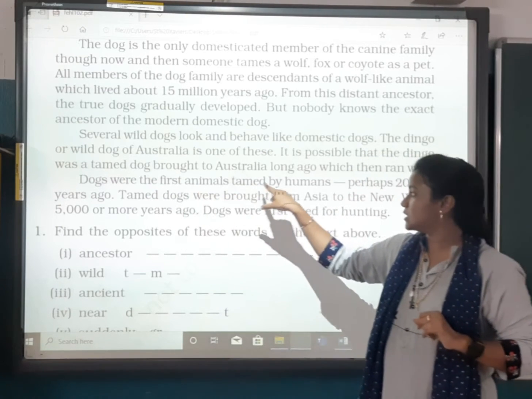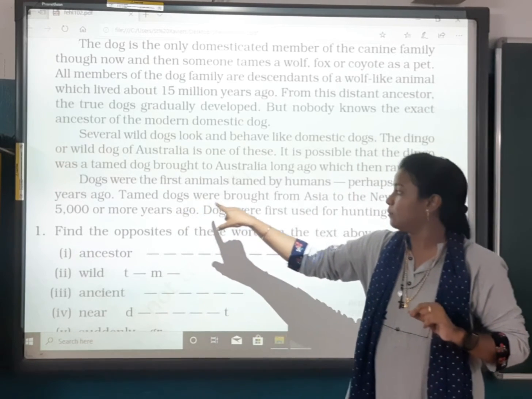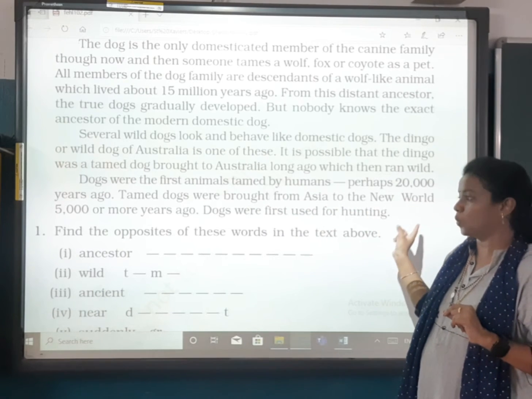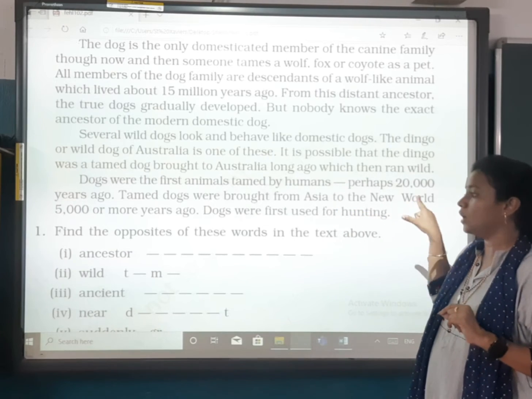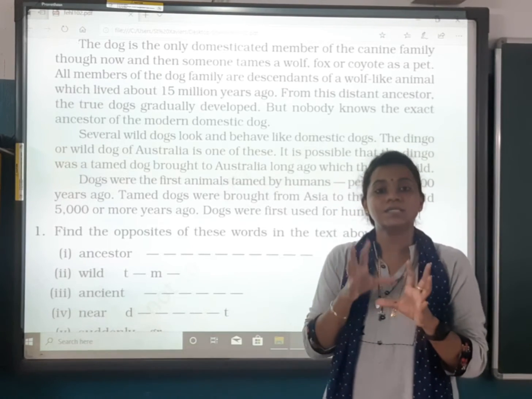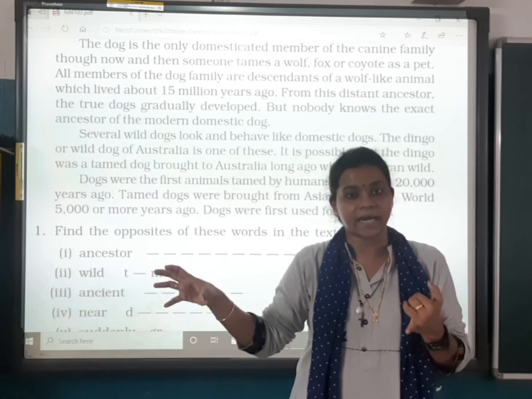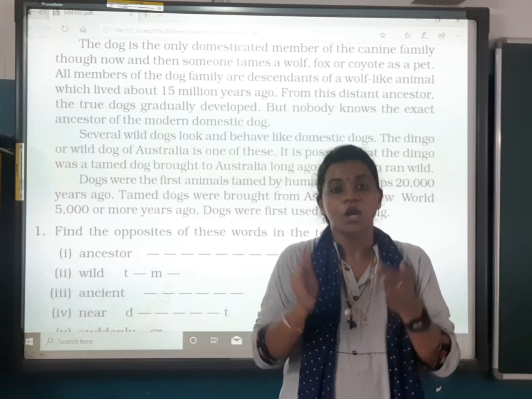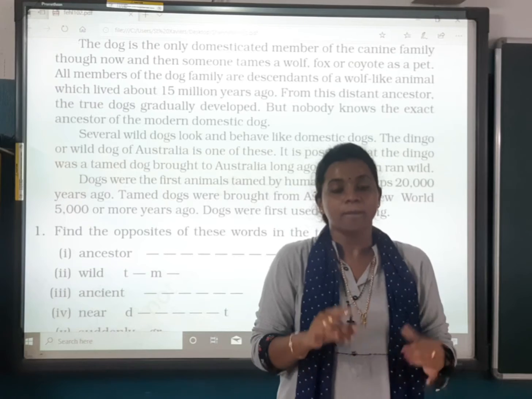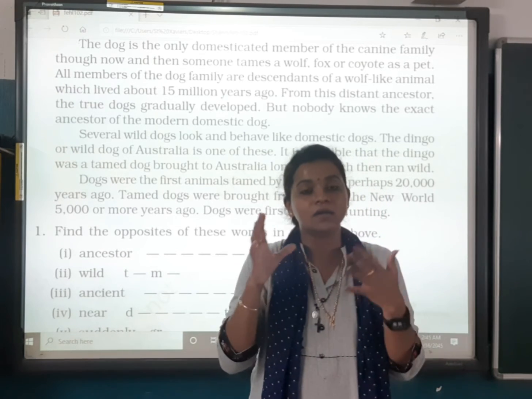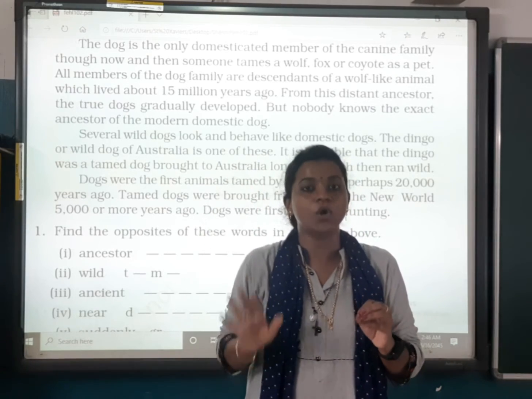Dogs were the first animals tamed by humans, perhaps 20,000 years ago. Tame dogs were brought from Asia to the New World 5,000 or more years ago. Dogs were first used for hunting. Now these are some briefing about which animals can be tamed in the dogs category. Wolf and fox cannot be tamed. Dog is the only one which humans started domesticating at their homes because they are intelligent, they guard our house, and they are the most faithful one which we have studied in the whole chapter.